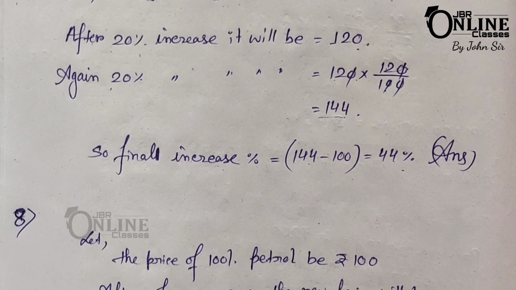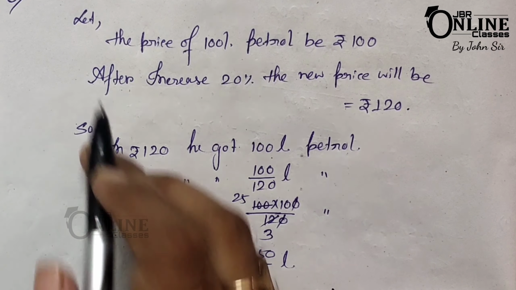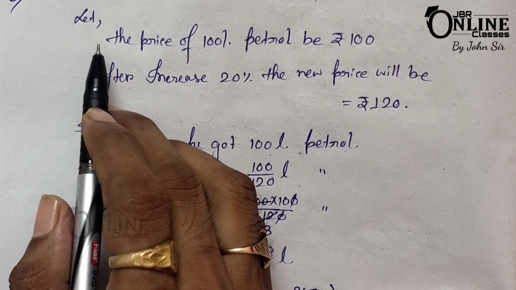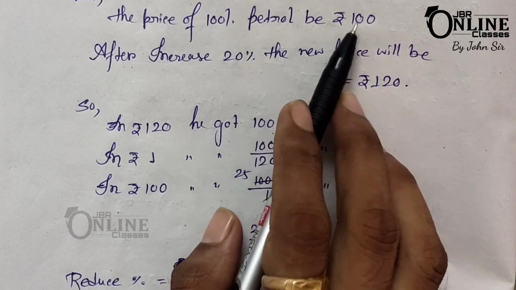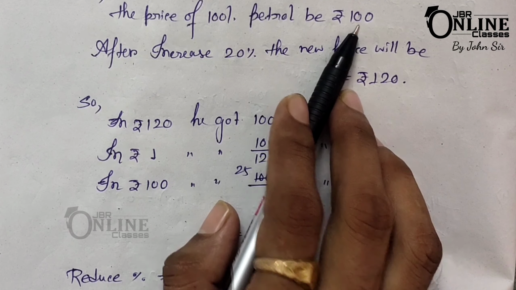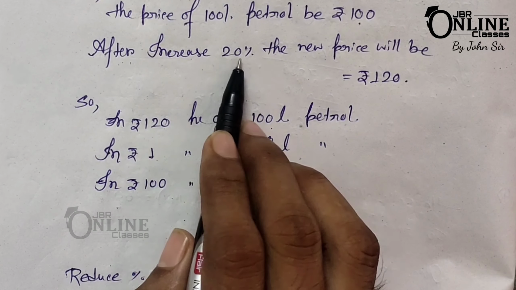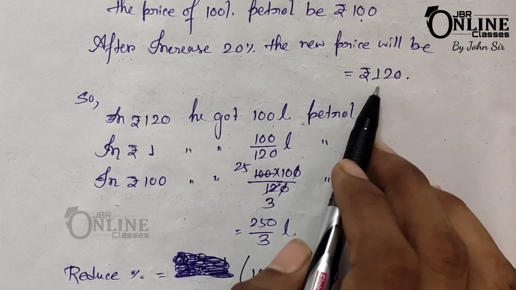Now next one, sum number 8: if the price of petrol is raised by 20%, then what is the percentage by which a car owner must reduce his consumption so as not to increase his expenditure on petrol? So here let the price of 100% petrol be rupees 100. Remember that. After a 20% increase, the new price will be 120.